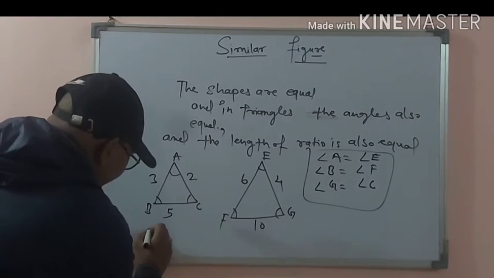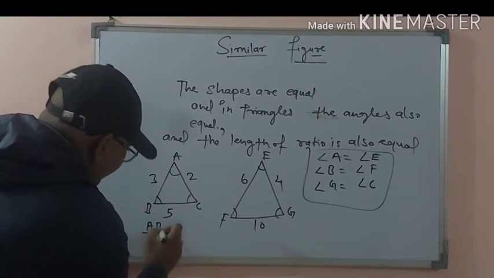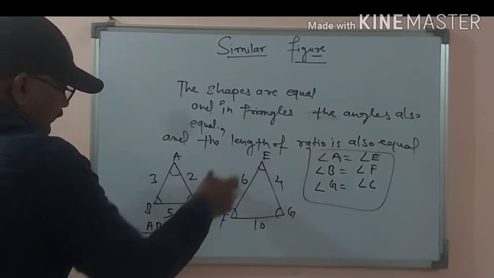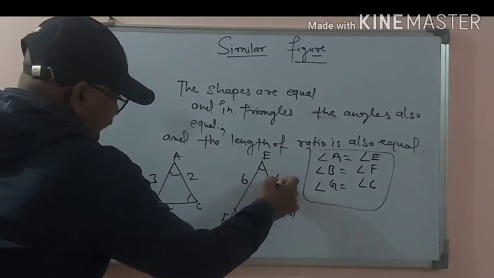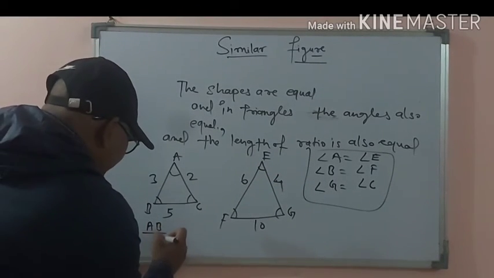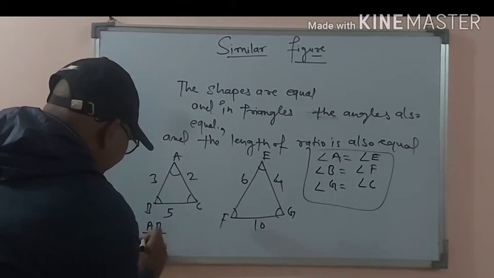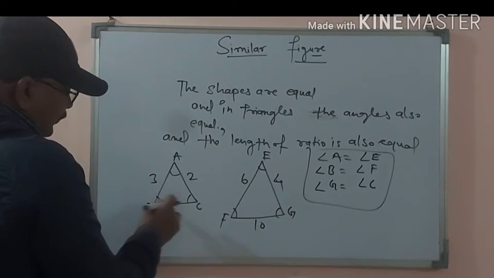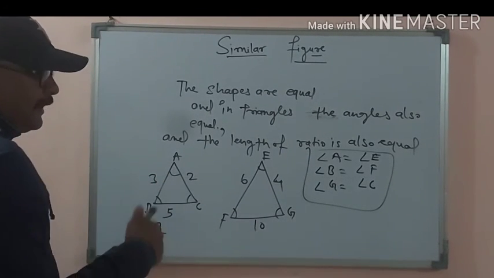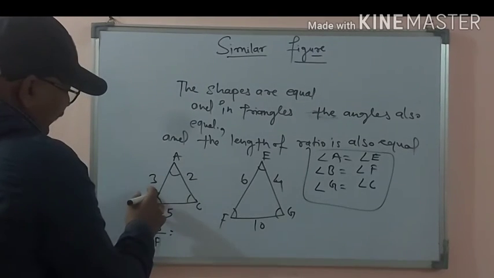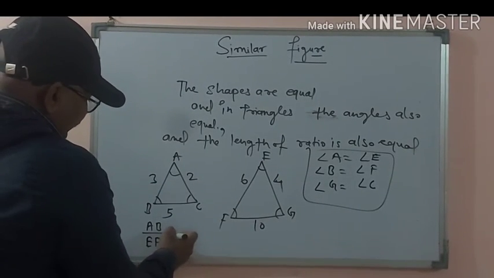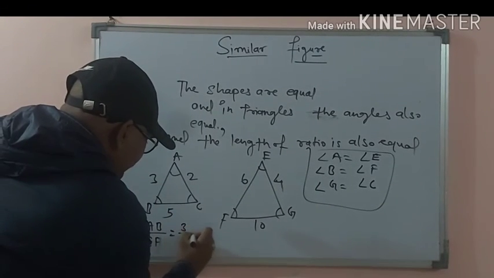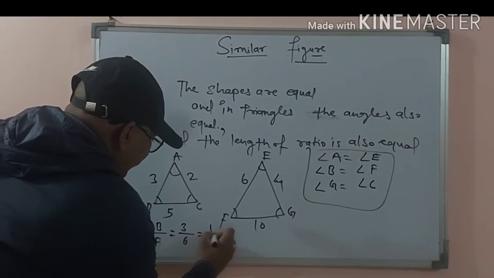So length AB, we are dividing it with the corresponding side. If we compare, let us see the ratios will be equal. If you are taking the side opposite to these angles first, then always take the corresponding sides first. Do not compare randomly. So according to this AB divided by EF, that means the ratio is 3/6, that is 1/2.